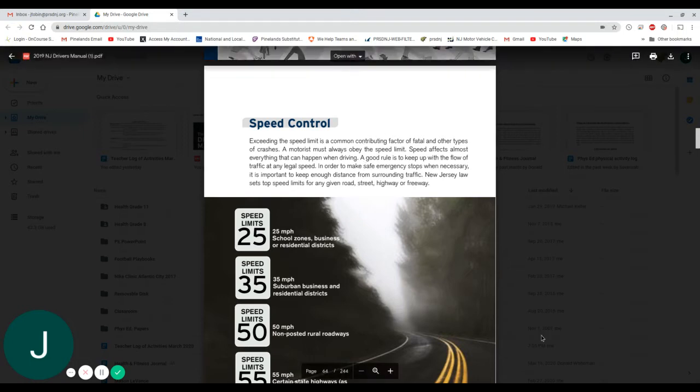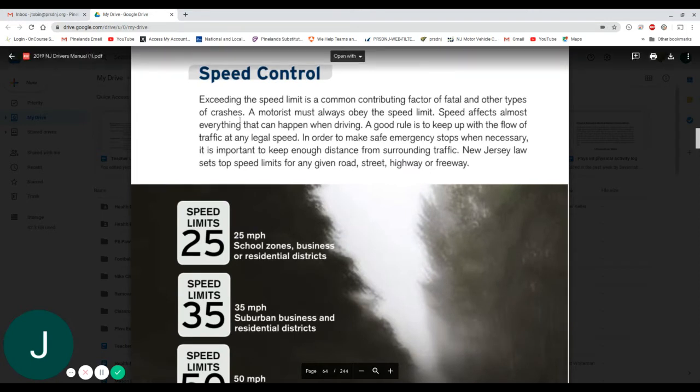All right, this first sentence that's here, I'll increase it a little bit. Which basically means exceeding the speed limit is a common contributor to fatal and other types of crashes. The example I used in class was the Autobahn.